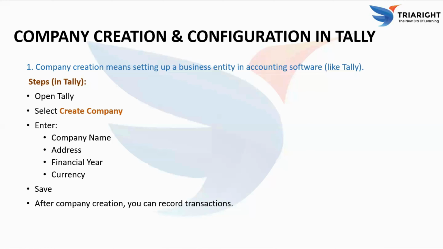After selecting the option, we need to enter important details about the business. First is the company name, which defines the business, then enter the address, which gives the location details. Next, we set the financial year, which defines the accounting period of the business, usually from April to March. This is important because all reports and transactions are recorded based on this period. We also choose the currency, such as Indian rupees or US dollars, depending on the country where the business operates. This ensures that all financial transactions are recorded in the correct monetary unit.